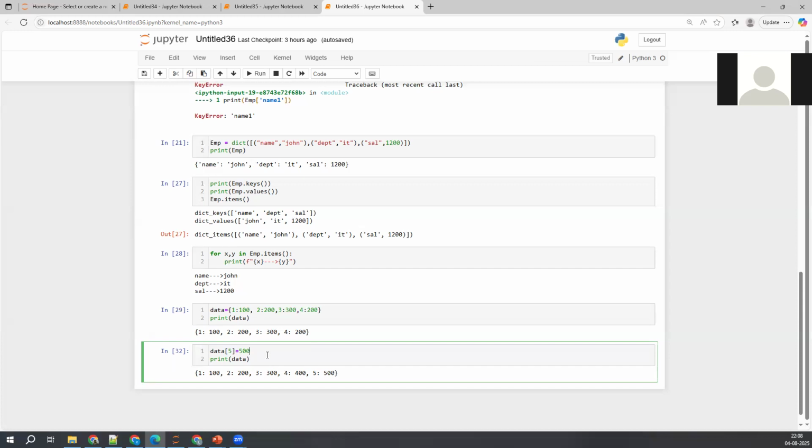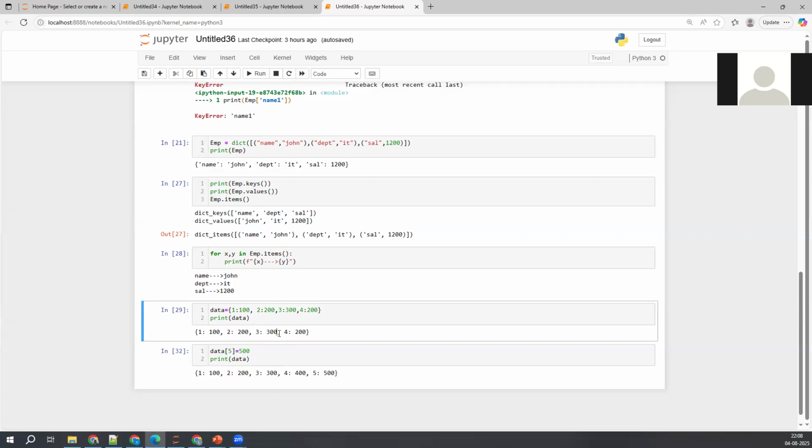But they are ordered actually. Order is maintained. Once you create the dictionary with 1, 2, 3, it will always try to take the same positions. Even when you print that dictionary 100 times, it will print with 1, 2, 3 only. They are ordered, even if we take a comma, 5 colon in between.